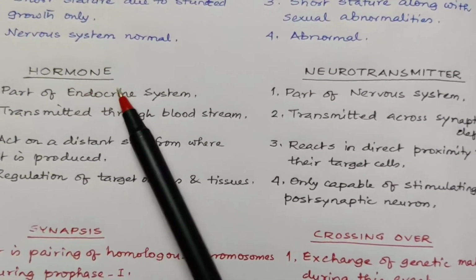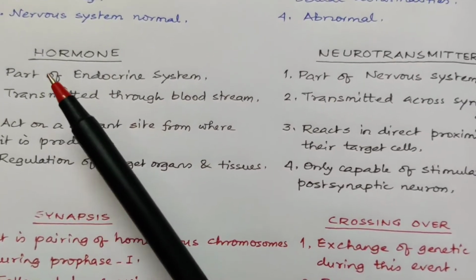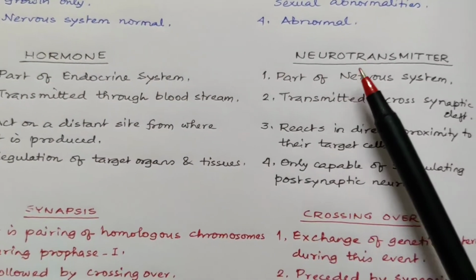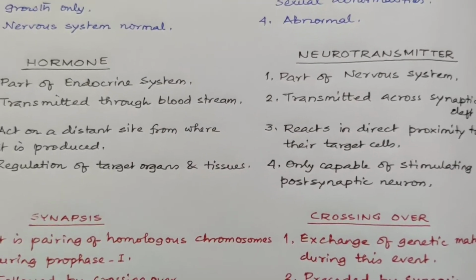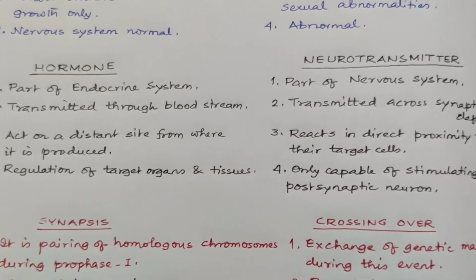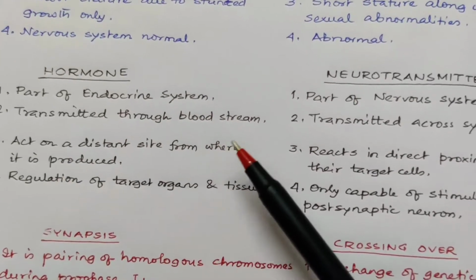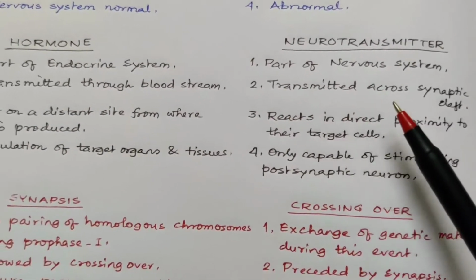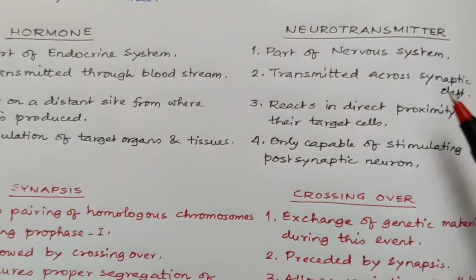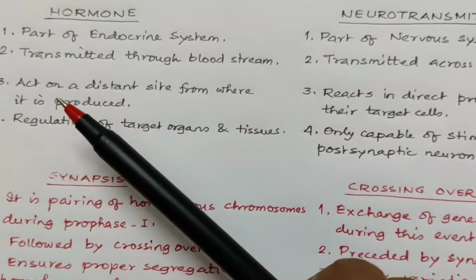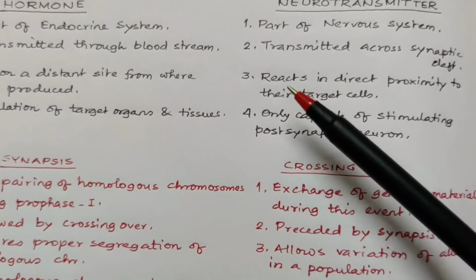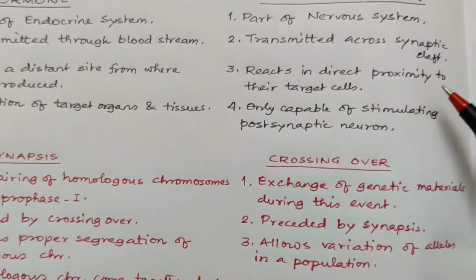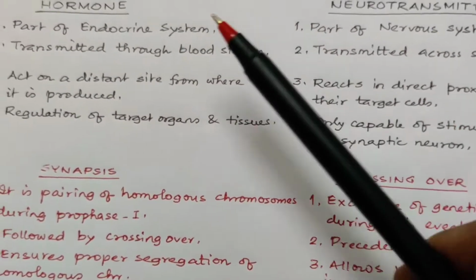Now, the difference between hormone and neurotransmitter. Hormone is a part of the endocrine system, neurotransmitter is a part of the nervous system. Second point, hormones are transmitted through the bloodstream, neurotransmitters are transmitted across the synaptic cleft. Hormones act on a distant site from where they are produced. Neurotransmitters act in direct proximity to their target cells.